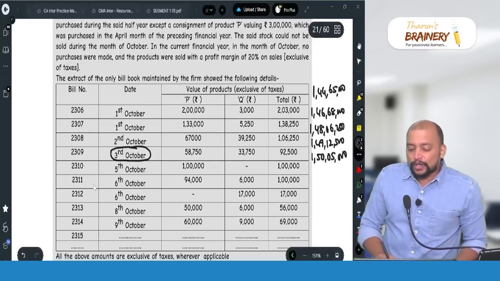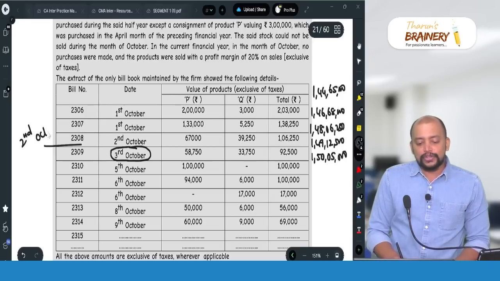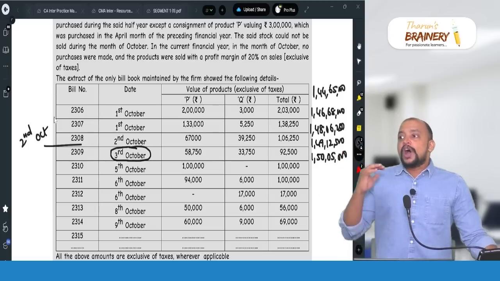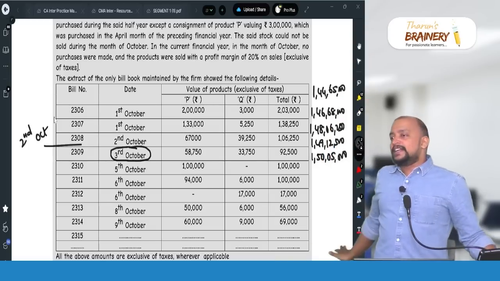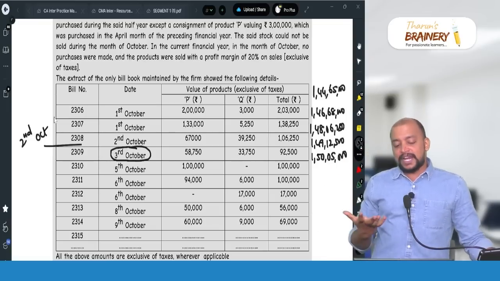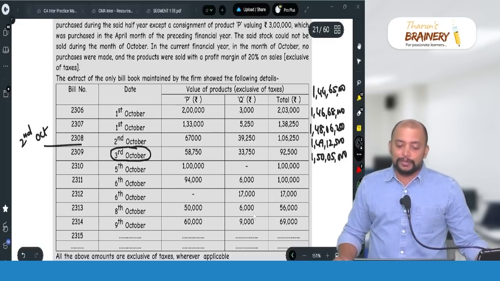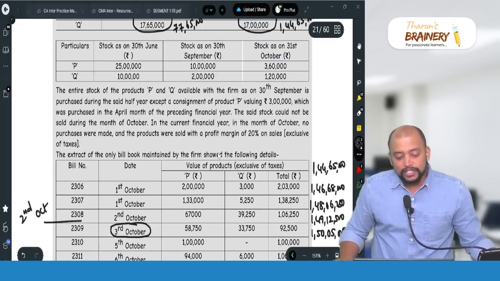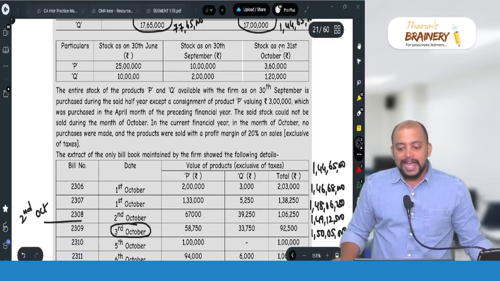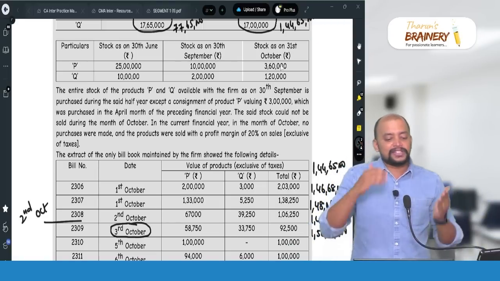Now we need to take the closing stock as on 2nd October. 2nd October is the closing stock date. On that 2nd October, whatever is the closing stock, on that GST paid can be availed as ITC. Now we need what is the closing stock as on 2nd October. For that, we need the stock information. We have the stock information as on 30th September and 31st October. Means in between these dates, we will have the stock as on 2nd October.